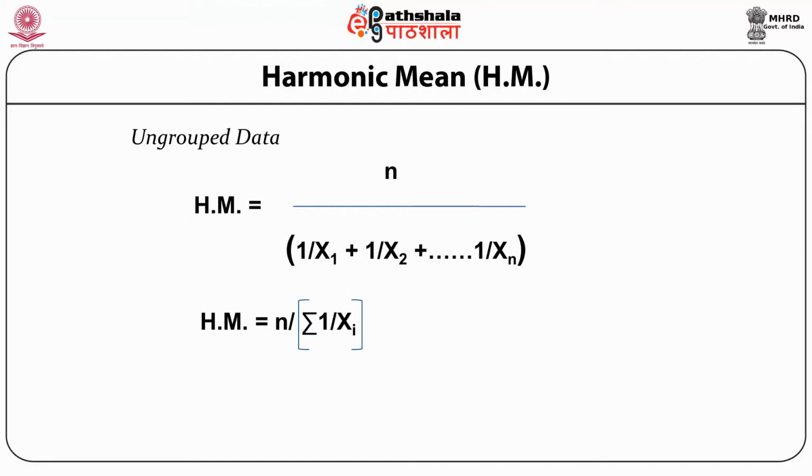So how do we calculate it? Harmonic mean is basically defined as the reciprocal of the arithmetic mean of the reciprocals of the individual observations. For ungrouped data, harmonic mean is equal to n upon, within bracket in the denominator, 1 upon x1 plus 1 upon x2 and lastly 1 upon xn. We can write it as harmonic mean equal to n upon, in the denominator, summation 1 upon xi.